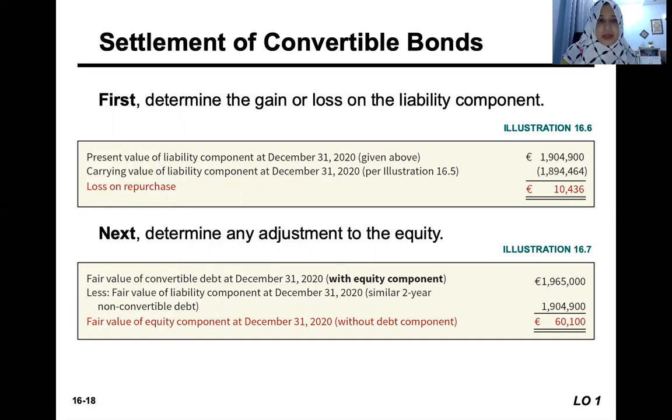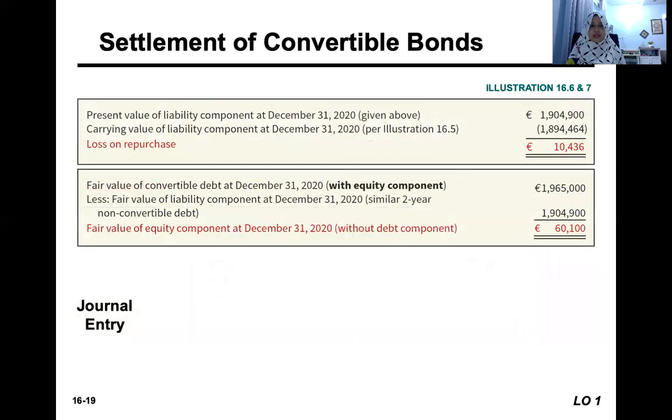Then less the fair value of the liability component at December 31st, 2020, so we get the fair value of the equity component at December 31st, 2020 of 60,100.